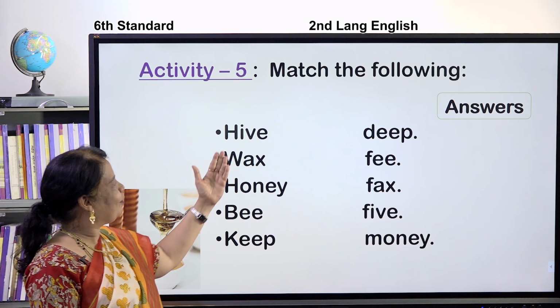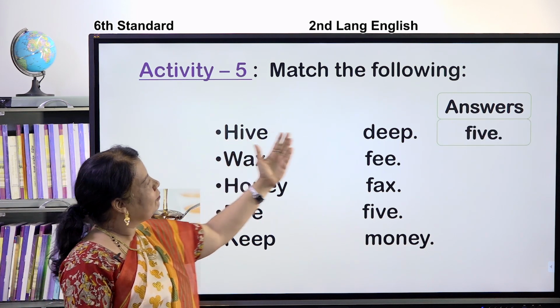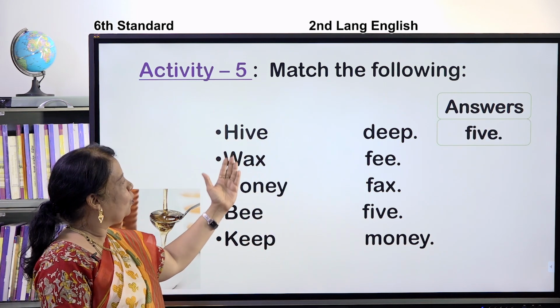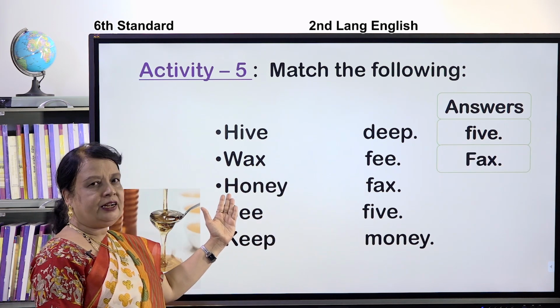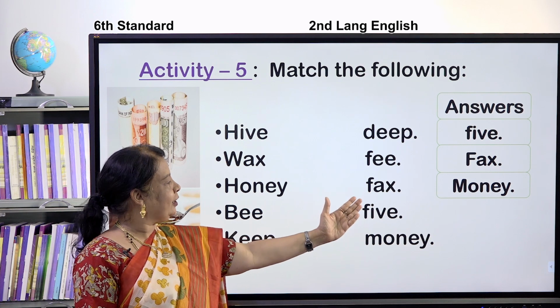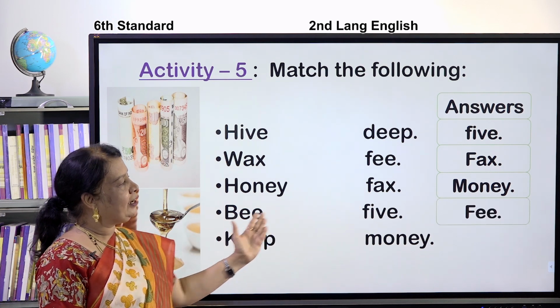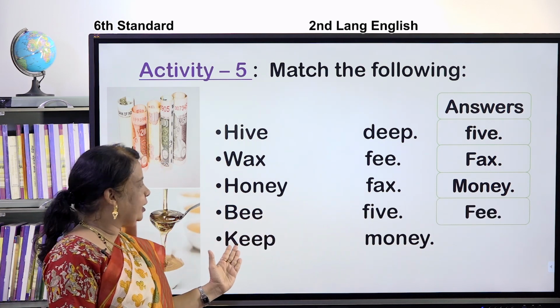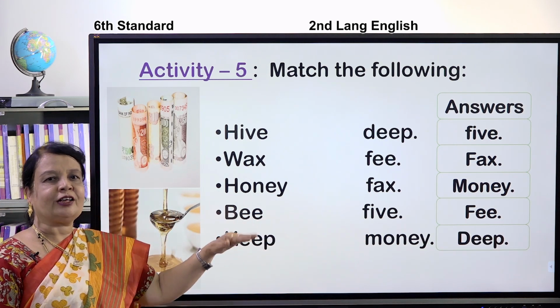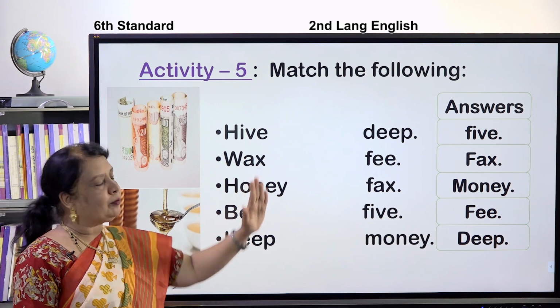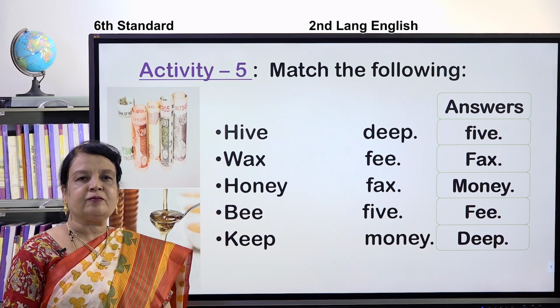Okay, children, we'll just have a look. High, five. Wax, facts. Honey, money. Bee, fee. Keep, deep. These are the rhyming words. You can write the rhyming words together, children, in your books.